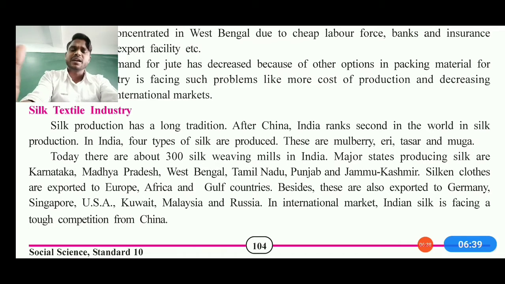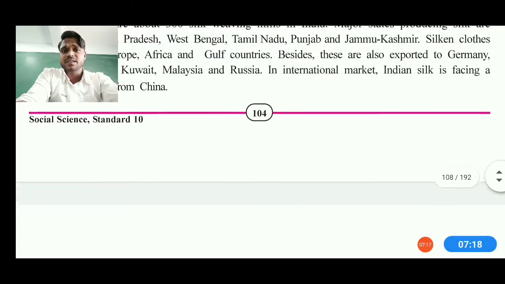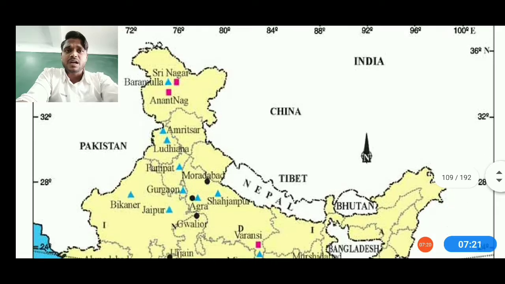Now today about 300 silk weaving mills are there in India. This is more than the cotton mills. Major states producing silk are Karnataka, Madhya Pradesh, West Bengal, Tamil Nadu, Punjab, Jammu Kashmir. Silken clothes are also exported to Europe, Africa, then Gulf countries, and also to Germany, Singapore, USA, Kuwait, Malaysia, and Russia. On the international market, Indian silk faces maximum demand but also higher competition. If we compare ourselves with China, China is also producing silk in heavy amounts.